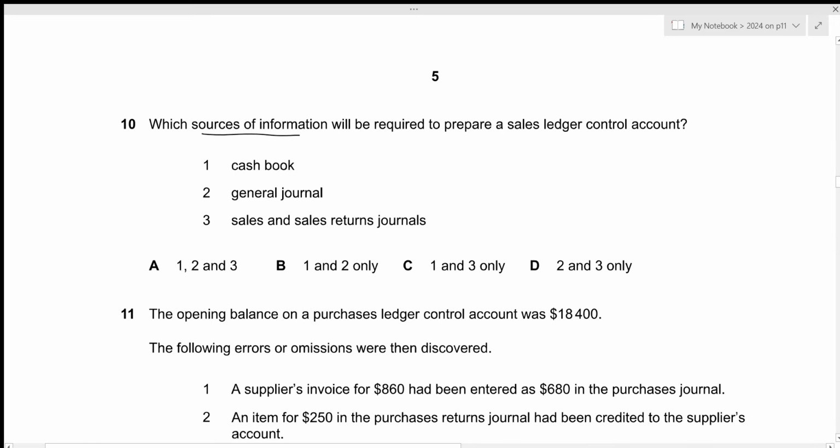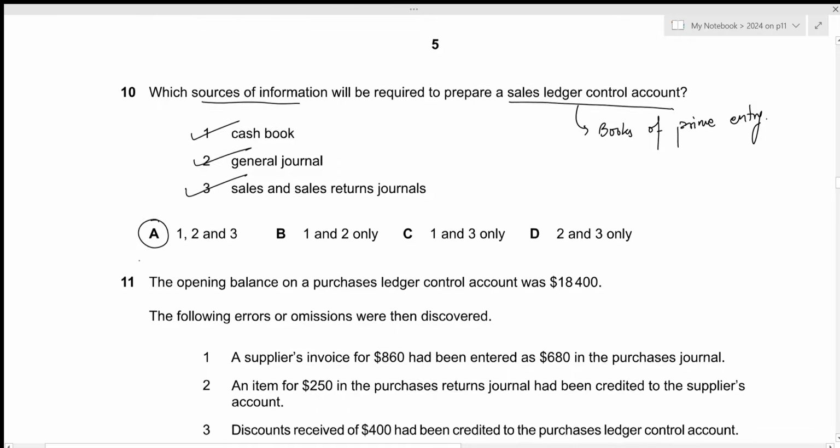Which sources of information will be required to prepare a sales ledger control account? Okay, remember that sales ledger control account will be prepared based on our books of prime entry. And there are 6 different books of prime entry. That will be our sales journal, sales returns journal, purchases journal, purchase returns journal, cash book, and general journal. Okay, so we have cash book. That is true, it will be used. Then we have general journal, which is also part of the books of prime entry. So this is correct. And then we have sales and sales returns journal, which is again part of books of prime entry. So the answer we're looking for should include all 1, 2, and 3, which is given by option A. That's all for the 10th question. Let's move towards the 11th one.